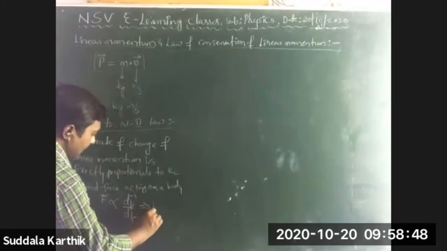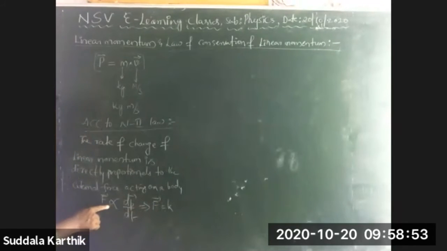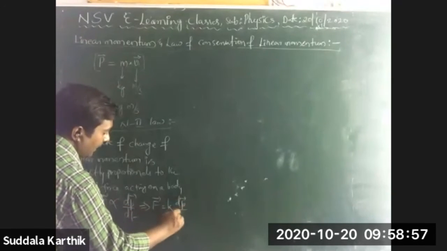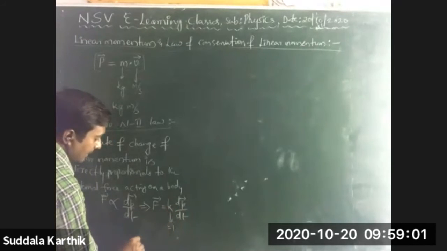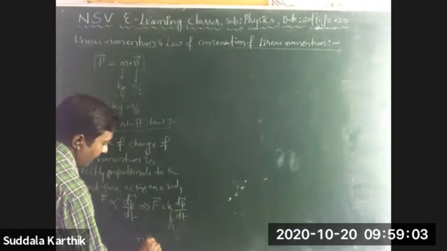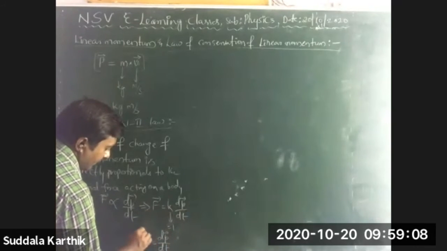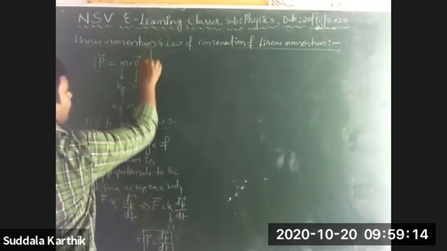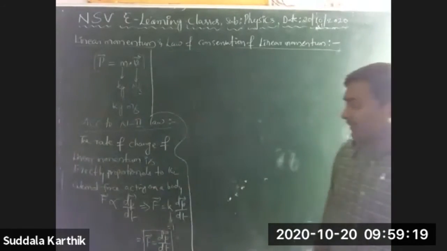You can write this as F bar is equal to some K. I am removing the proportionality symbol and introducing one constant K, so F bar is equal to K dP bar by dt. K is equal to 1, Nana. Then that implies F bar is equal to dP bar by dt.